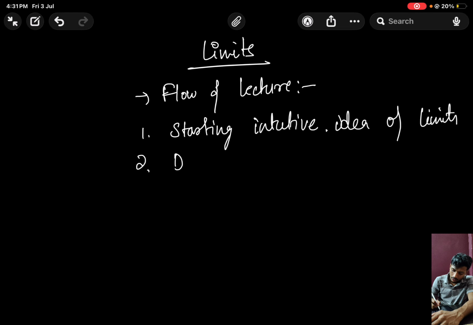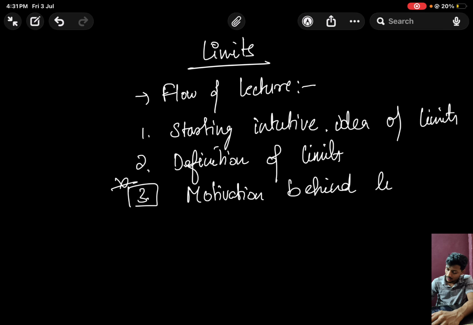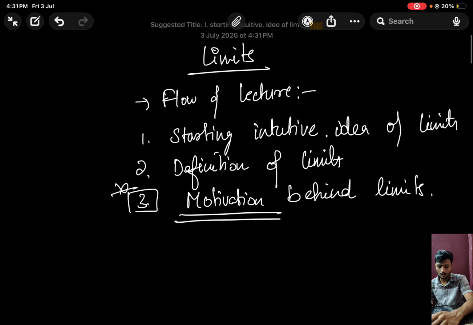Next, I will give you the definition of limit, the textbook definition of limit. And the third part and the most important one is the motivation behind limits: why there is a concept of limit, why we need this concept of limit. This motivation part is very important and mostly students struggle in this part only. So let's first move to the intuition part.